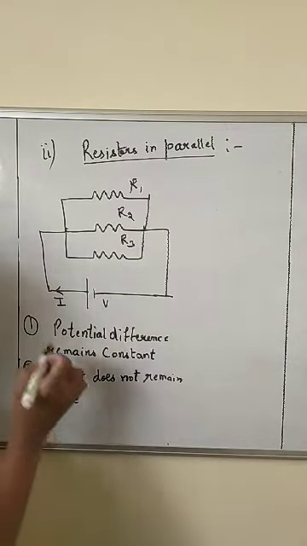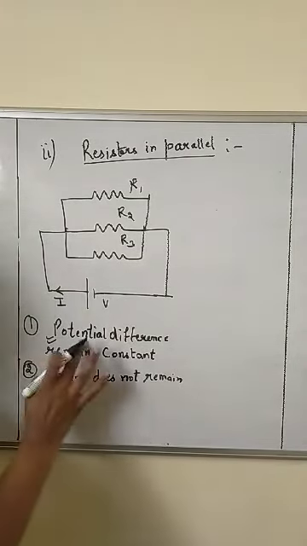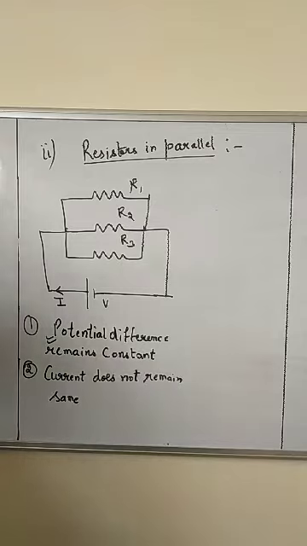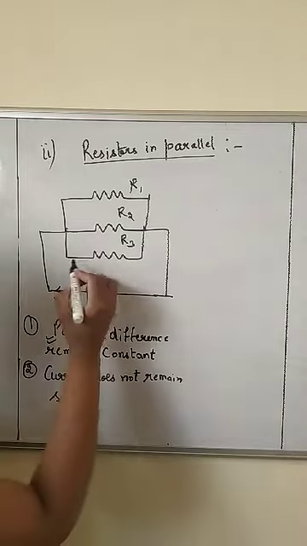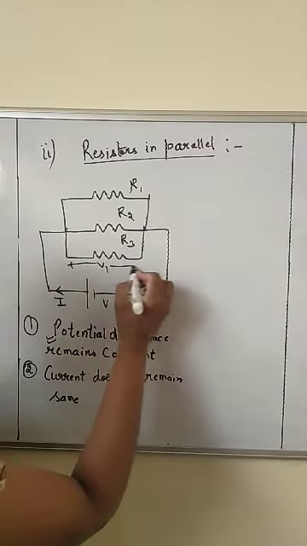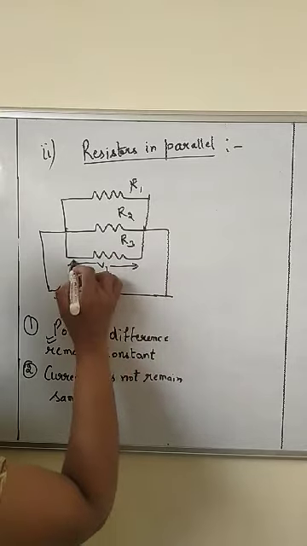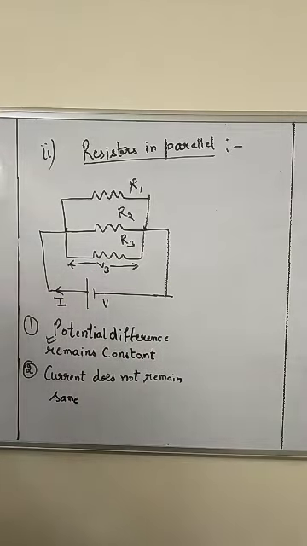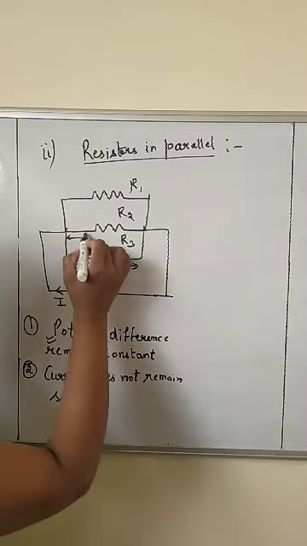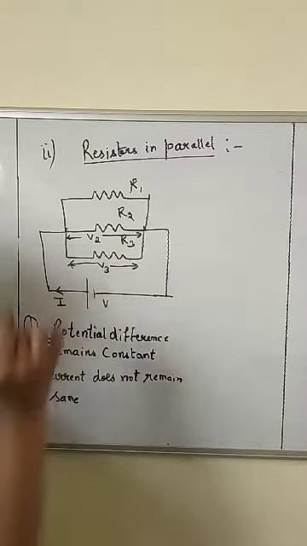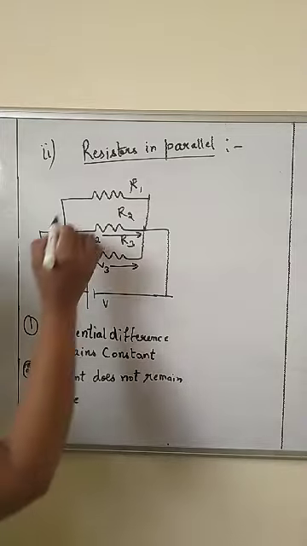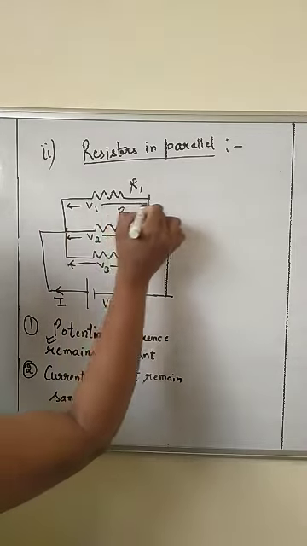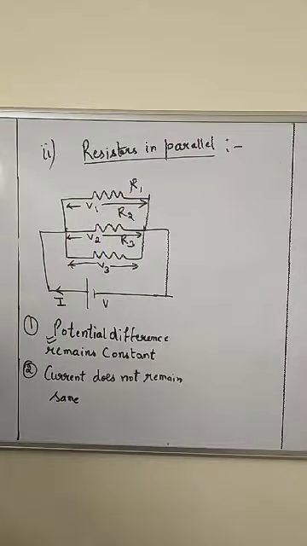If I am saying in the case of parallel, potential difference remains constant, what does it mean? It means कि let the potential difference across R3 resistor is V3. Let potential difference across R2 resistor is V2. Let potential drop across R1 resistance is V1.